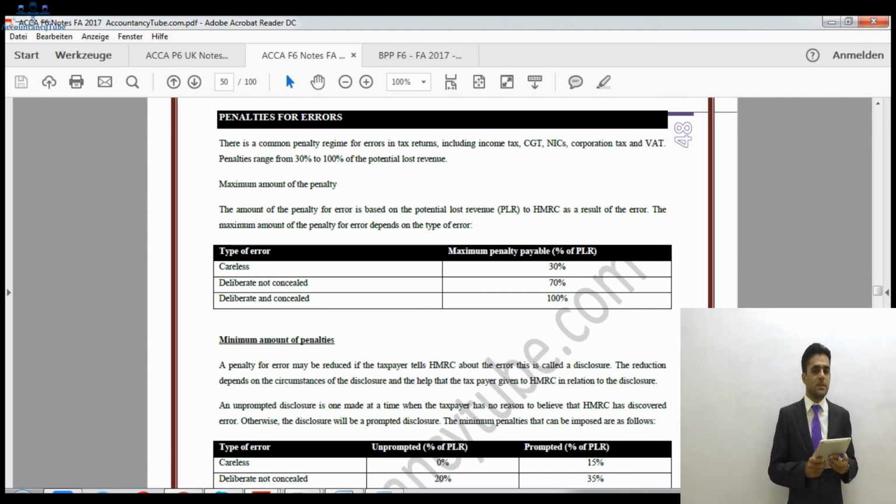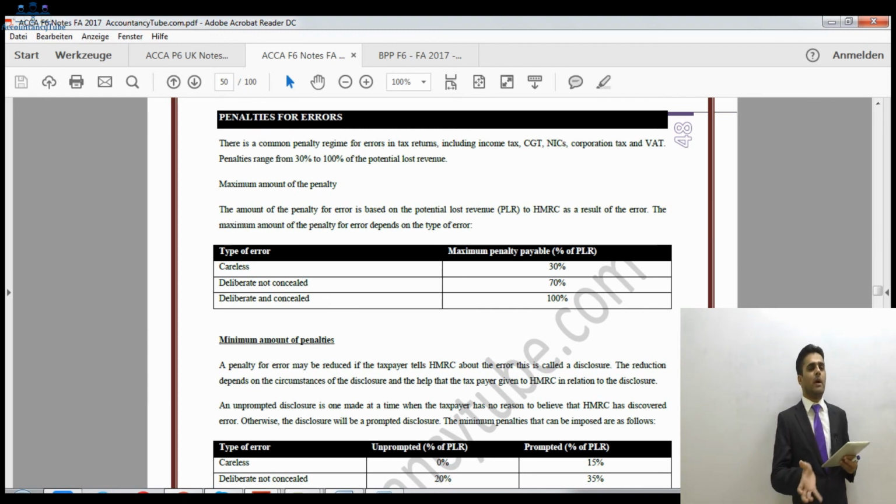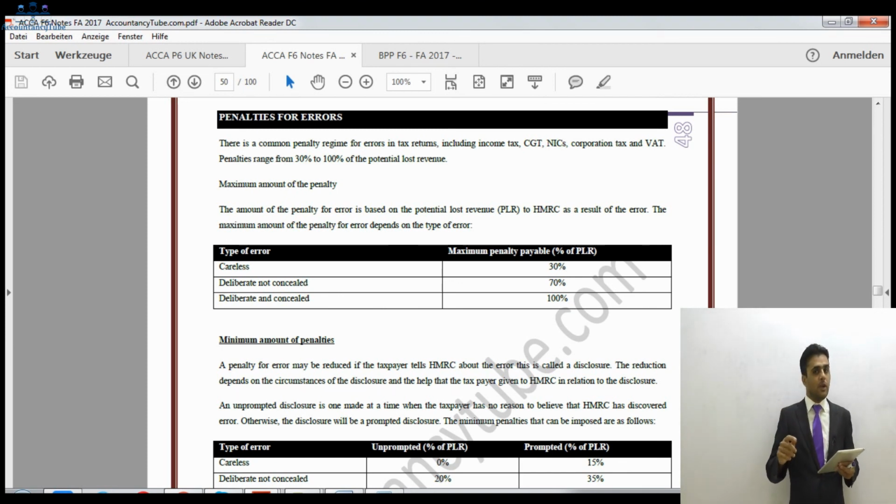Now, the other one is prompted disclosure. In that case, you have made the error and you have just kept quiet. You did not tell HMRC. Then you came to know that HMRC has made a discovery assessment. They might come to you. In that case, you disclose to HMRC that you have made the error. That was a late disclosure, because at that point HMRC was coming to see you. You were scared, that's why you disclosed to HMRC. So that was prompted disclosure.